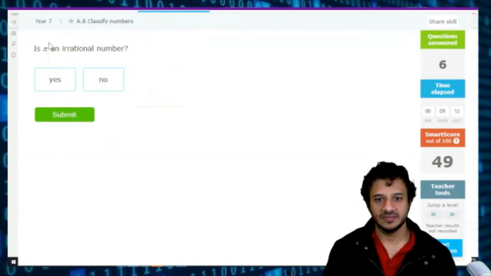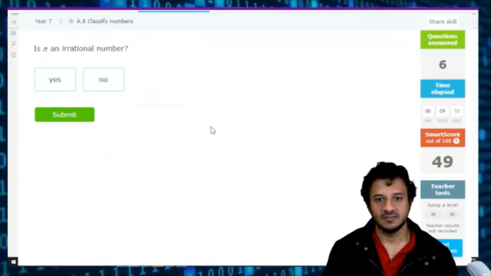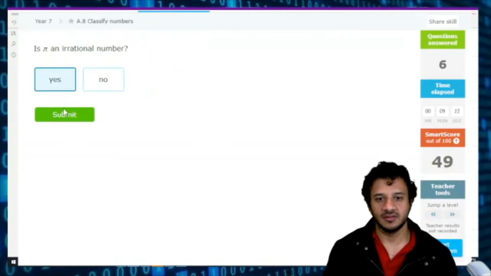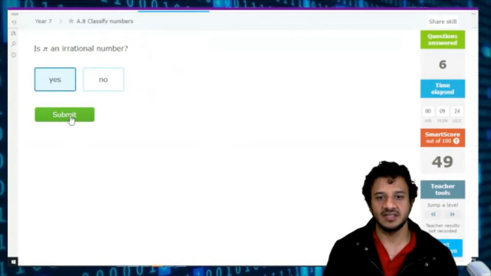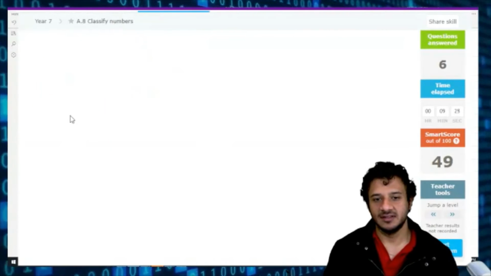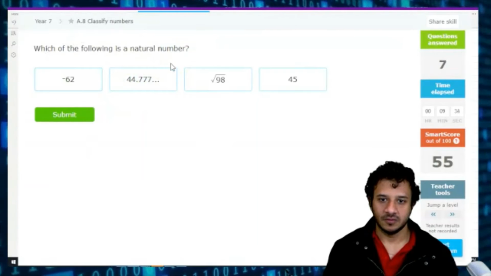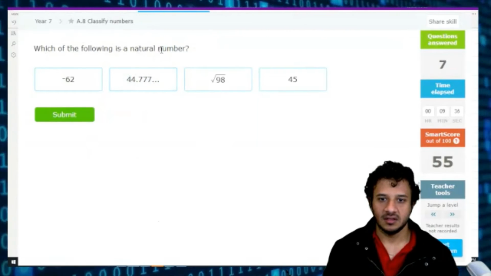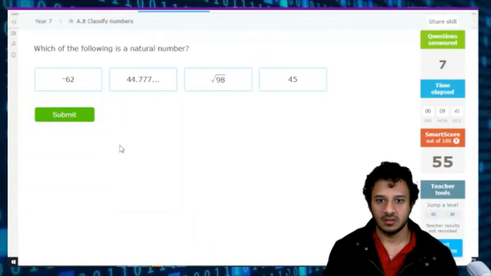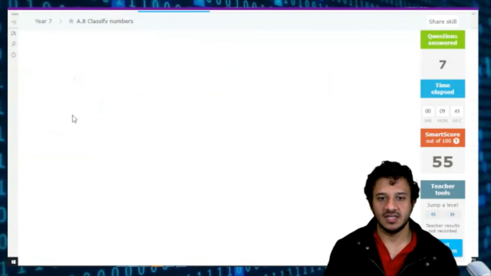Got it? Yeah. Is pi an irrational number? Yes. Yes, I wrote it, if you can remember. We read about it. Pi is a number which is never ending, has no sort of pattern as well. We can't turn it into fractions. Which of the following is a natural number? 45. Negative numbers are not natural. You can't say negative 62.